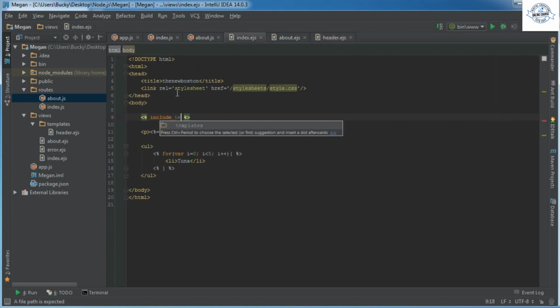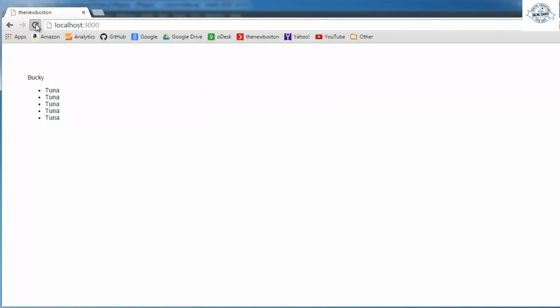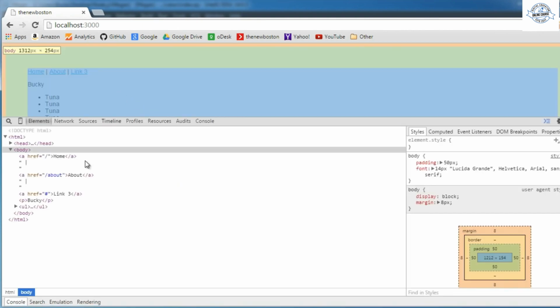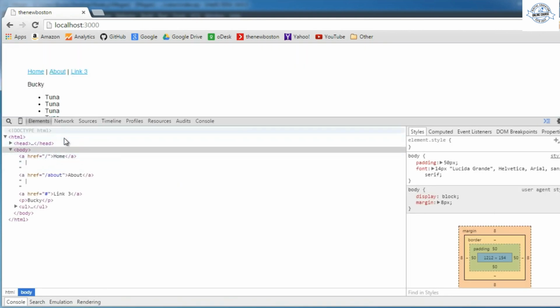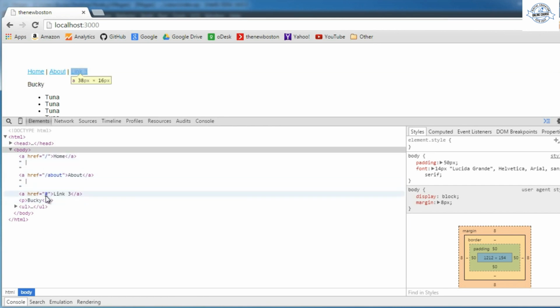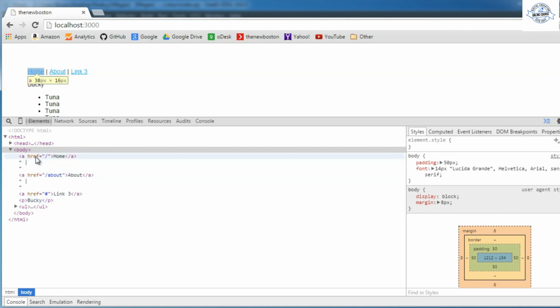So include templates/header.ejs. So actually I can go ahead and run this right now and you guys can see what's going on. So again, this is our navigation, and if I inspect this, you guys can already see it took the code from header.ejs and it included it right where we wanted to. Pretty awesome.